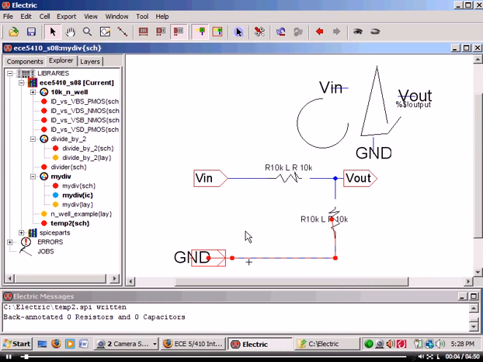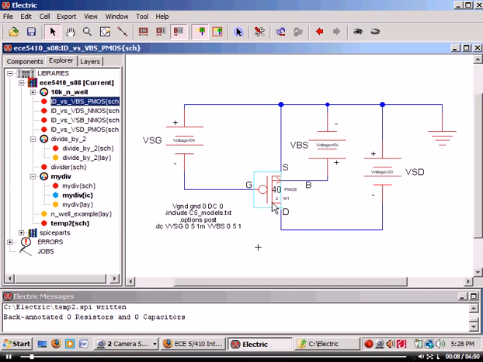Okay, so one last question. When you're doing sims, say you look at this and you say, hey, this device is a 40 by 2 device, and we don't know what that means. Let's say I want to see what the IV curves of a 10 by 2 device are. I could go in and just change this, right?